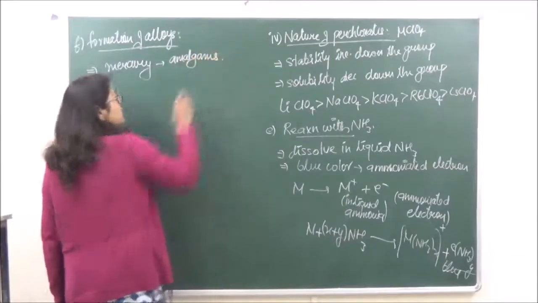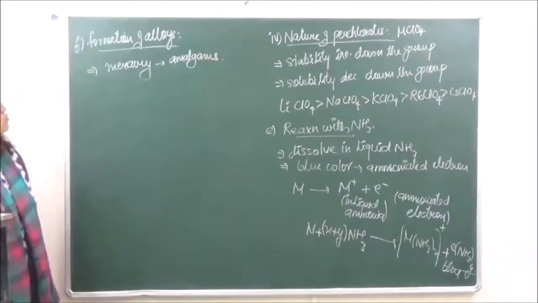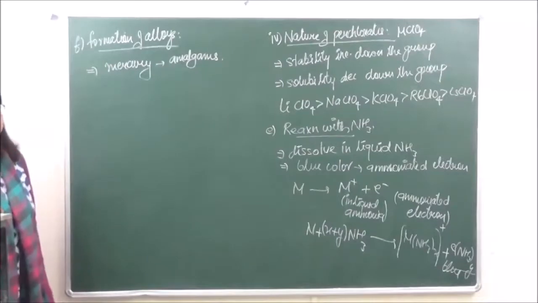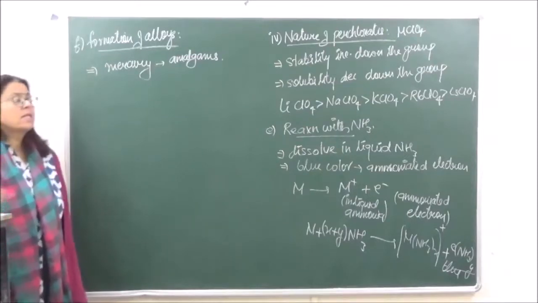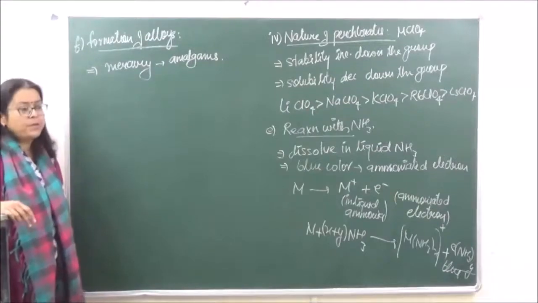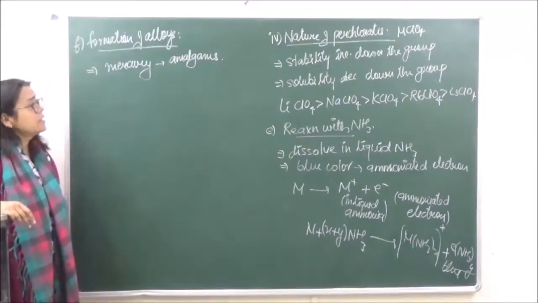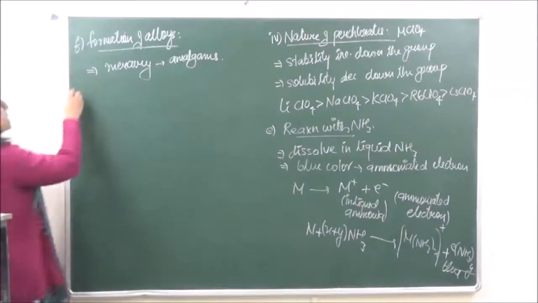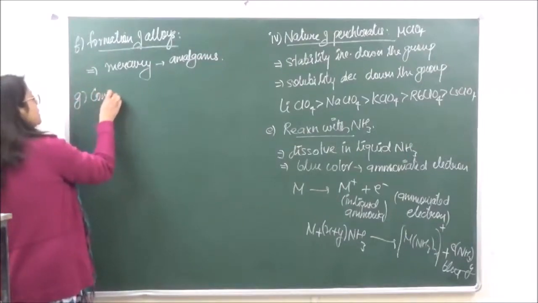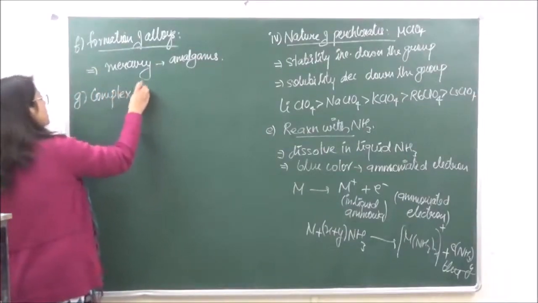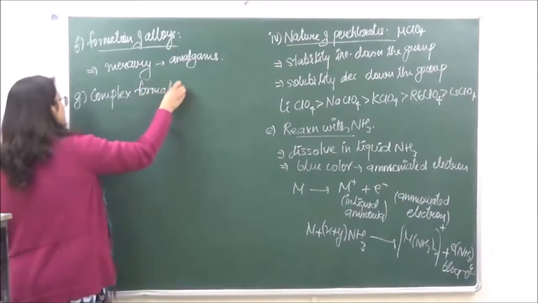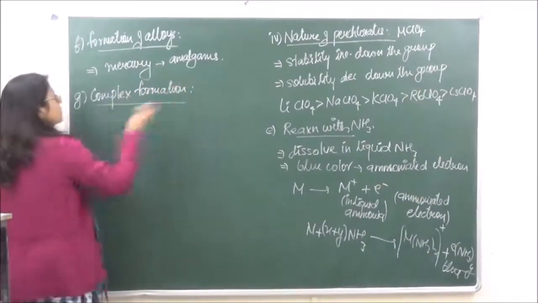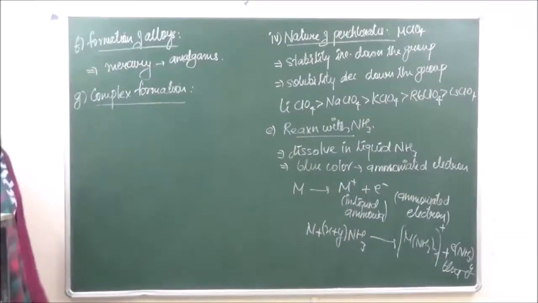The alkali metals do not have a very high tendency of forming alloys, because alloys are generally formed by the d block elements which have similar sizes. Over here there is a lot of difference in sizes between the alkali metals, therefore alloy formation is not very common. But still, with mercury they form quite stable alloys, and these are known as amalgams. Then the next property is complex formation.